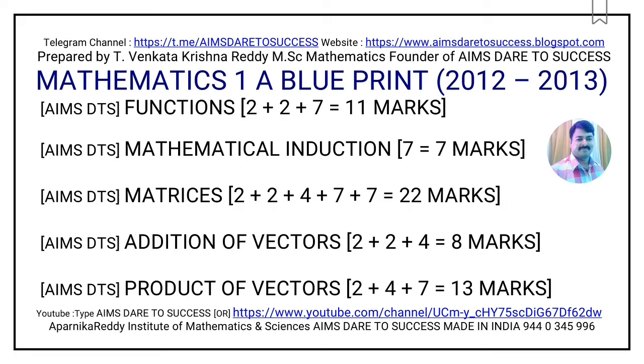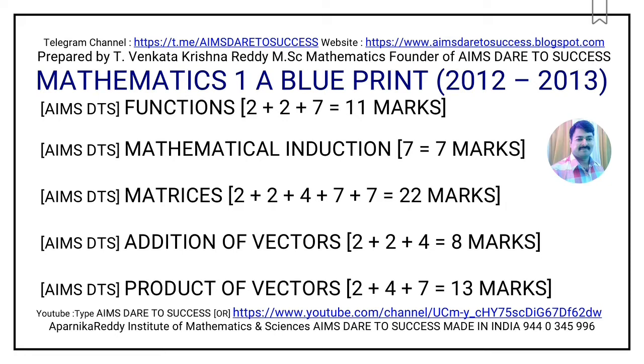Now I am moving to chapter 5, product of vectors. This is also a very easy and high scoring chapter. Here you have one very short answer question, one short answer question and one long answer question. 2 plus 4 6, 6 plus 7 is equal to 13 marks from product of vectors.